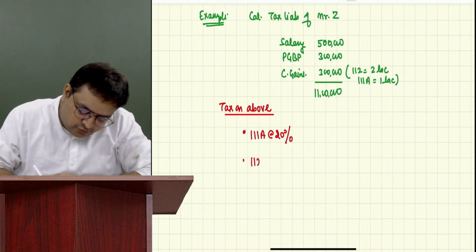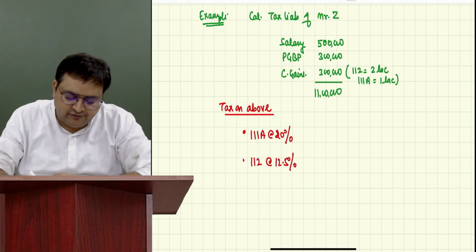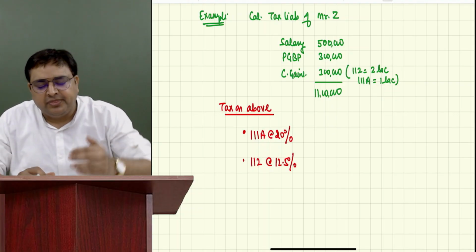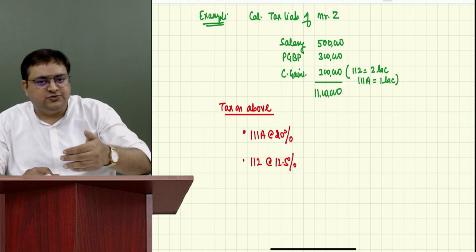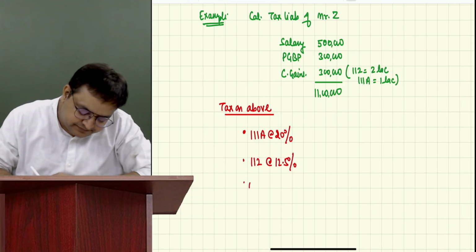Second is 112 at rate of 12.5%. Third is 112A, but we don't have 112A, so I will not unnecessarily write it. After that, casual income. We don't have casual income, so I will not write it. Remaining income.